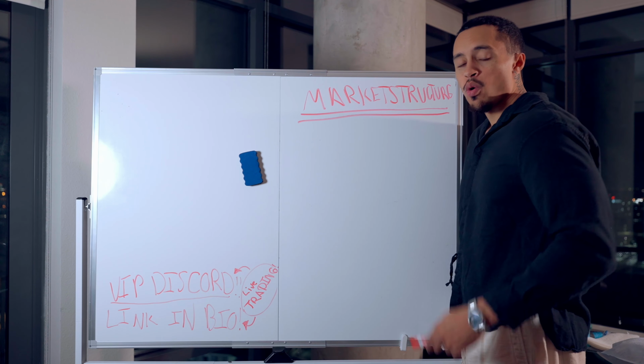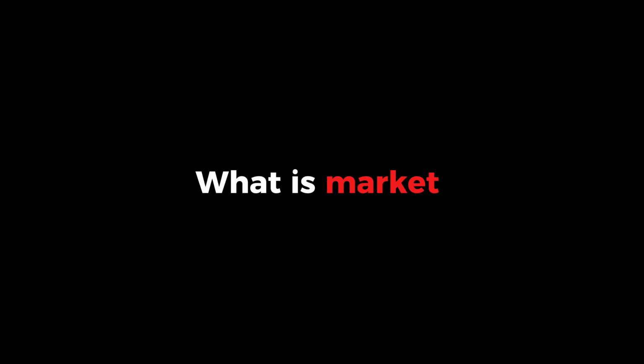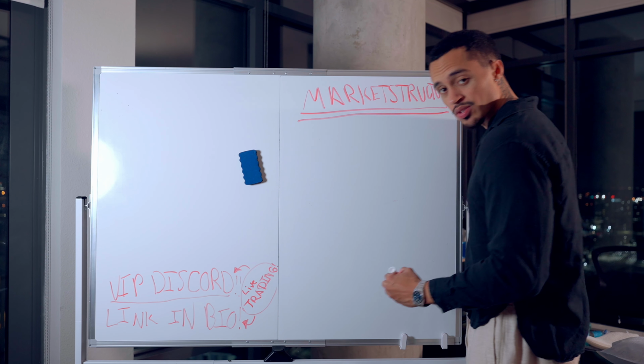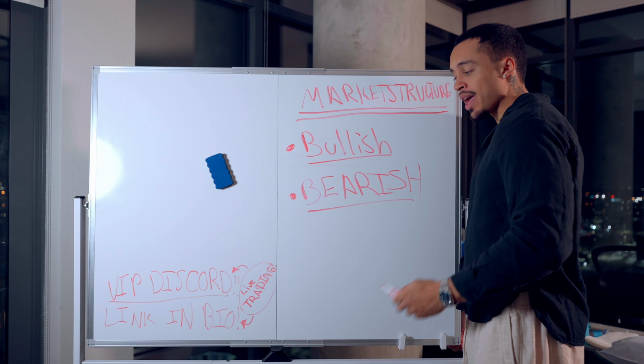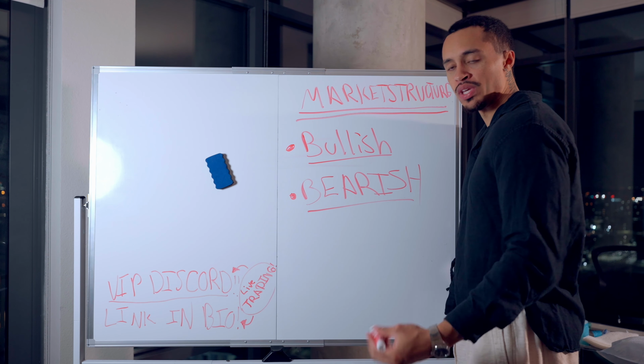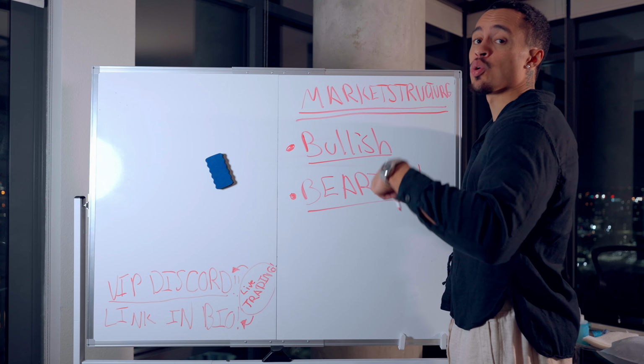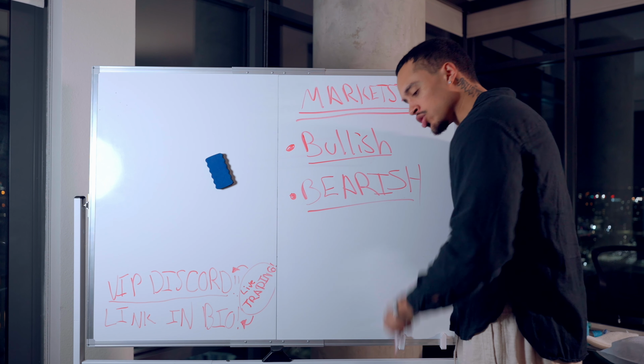Today we're going to talk about what is market structure. There are two terms when it comes to market structure: bullish and bearish. Bullish means simply that the market is going up. Bearish means the market's going down.